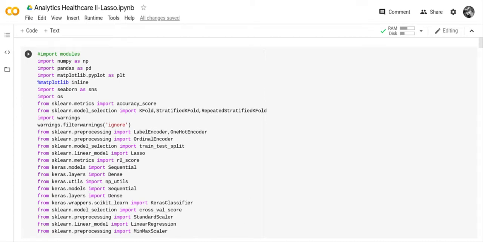Crystal here. What I wanted to do today is go over with you my solution to the Analytics Vidhya Healthcare 2 Hackathon. I didn't get a very high percentage. I only got like a 21% when I submitted it on the Analytics Vidhya website, but the top score was like 43%. So it was a really difficult challenge.